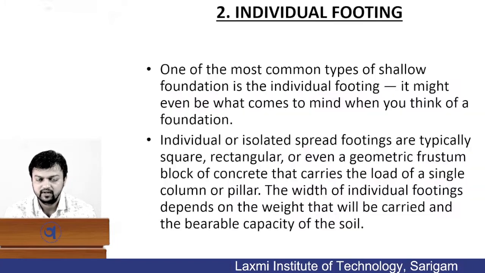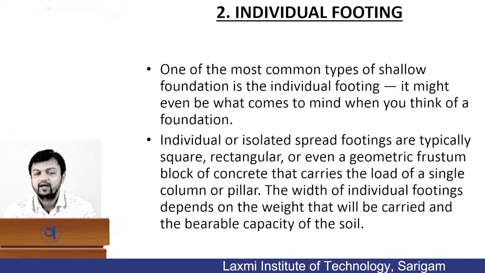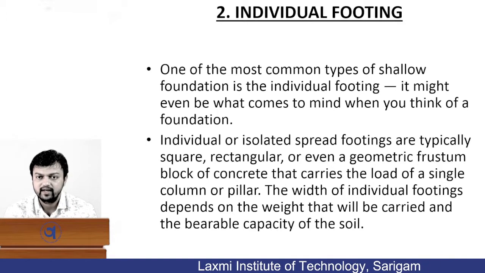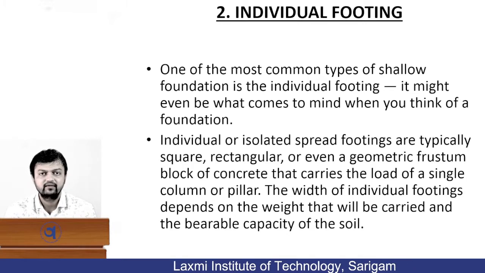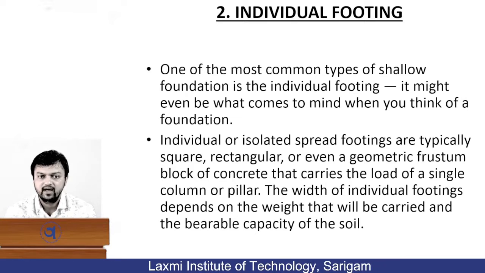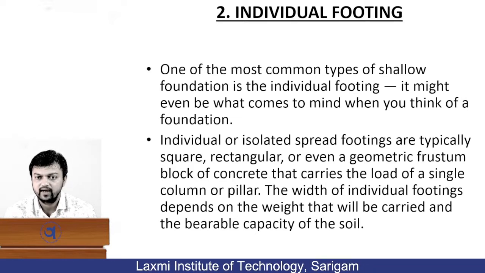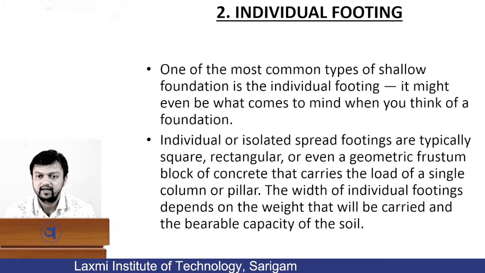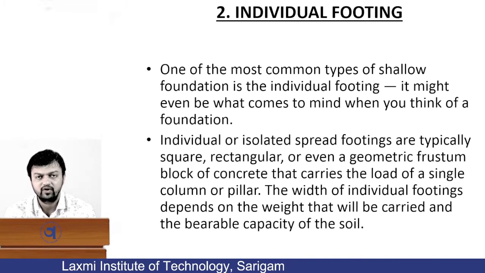Okay, now second in shallow foundation is individual footing. One of the most common types of shallow foundation is the individual footing. As the name suggests, here the footings will be constructed individually for all the columns. It might even be what comes to mind when you think of a foundation. Okay, individual or isolated spread footings are typically square, rectangular, or even a geometrical frustum block of concrete that carries the load of a single column or a pier.